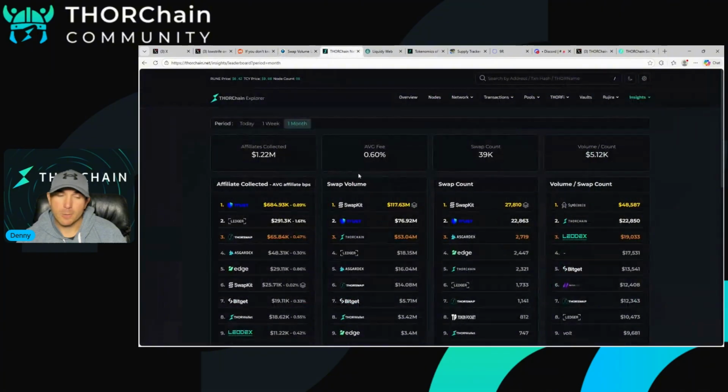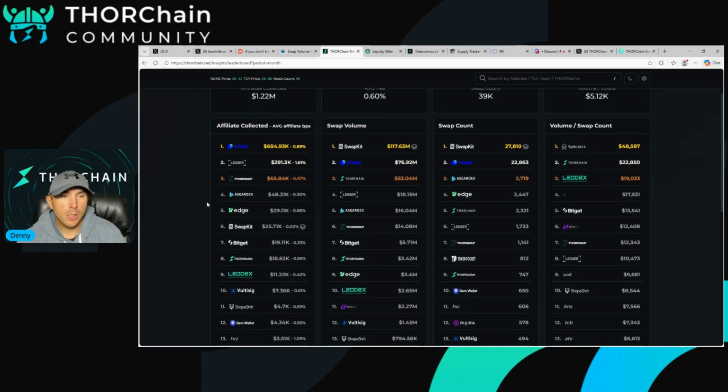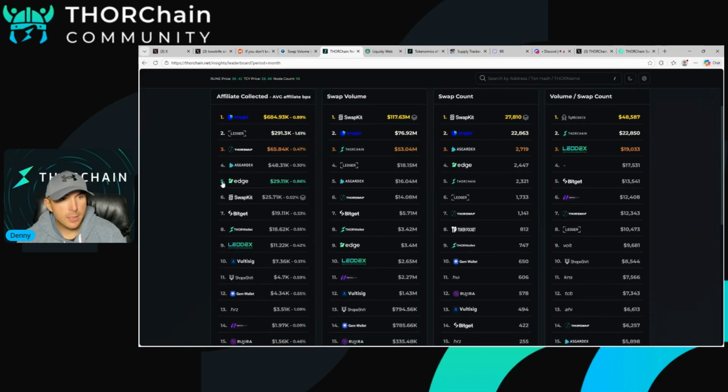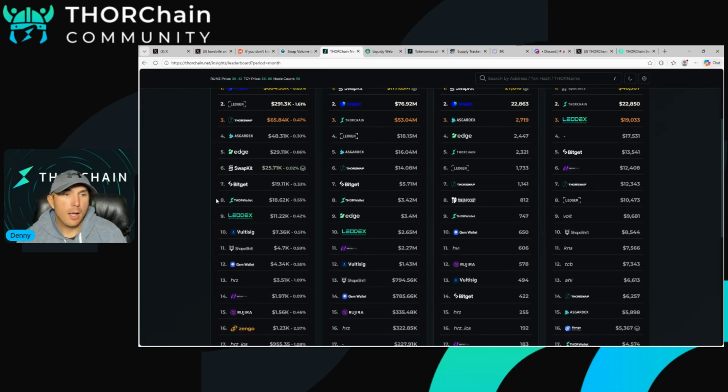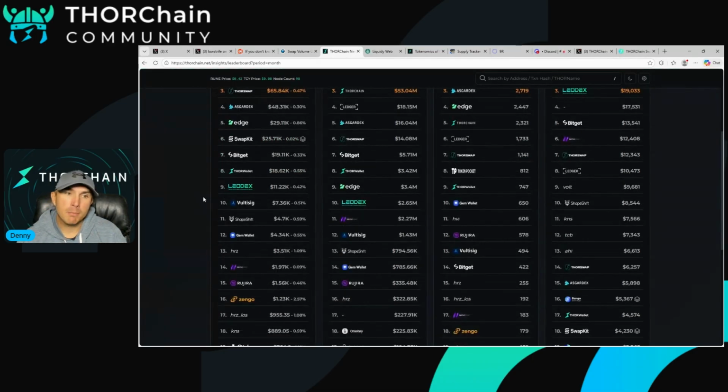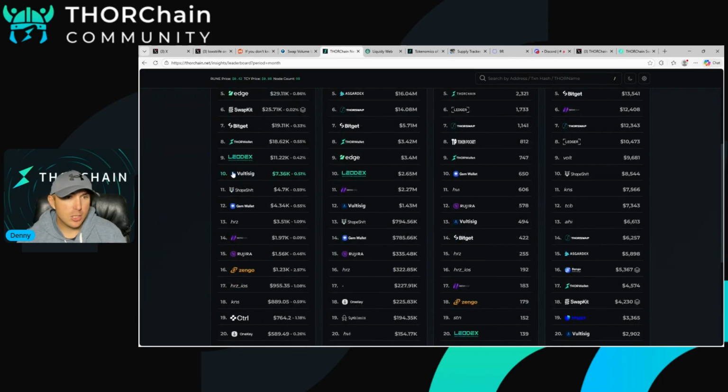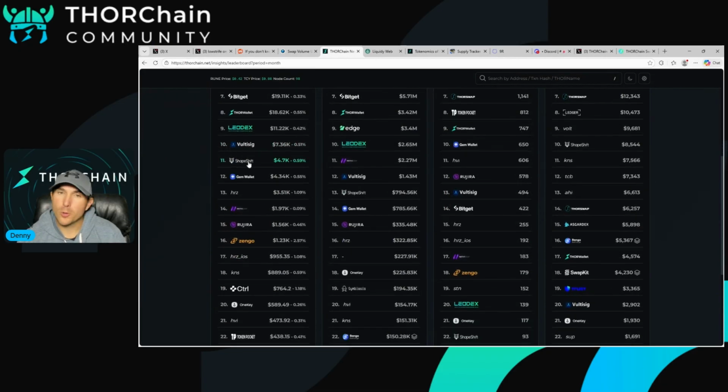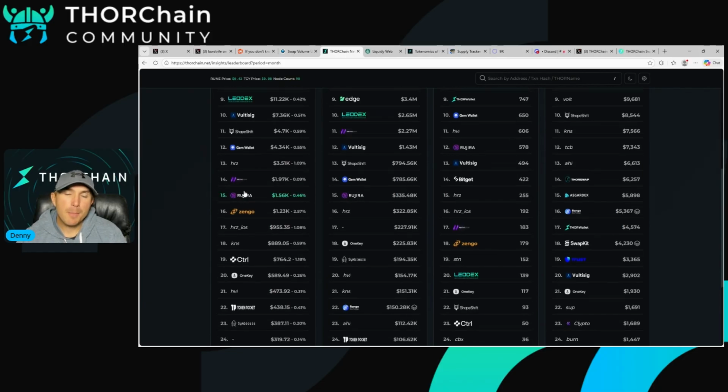When it comes to partners, we have many. There is a huge list to talk about. Trust Wallet was our first big integration, and Trust Wallet still leads the pack to this day. They use THORChain on the back end. There's other big names, Ledger. THORSwap is a separate team. They're similar to the THORChain, but they are a separate team. They're great. Edge Wallet, SwapKit is something called an API aggregator. They basically do a lot of connections. We have Thor Wallet, again, a separate team. Leodex, Voltiseg, very secure, awesome wallet here. Shapeshift, original OG partners of THORChain. We're going to stop at Regira here.